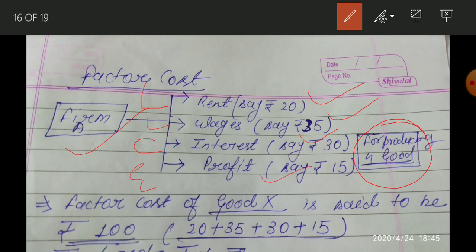In this way, in the production of X good, total cost is 100 rupees. That is, the expenditure on the production of X good is worth 100 rupees. If the producer wants to produce X good, he has to spend 100 rupees. How did we calculate it? By adding these factor costs.